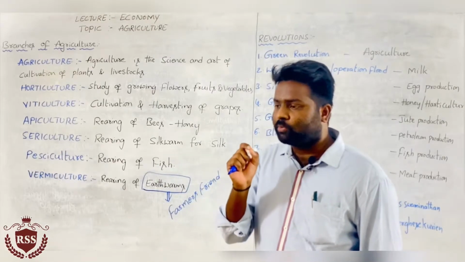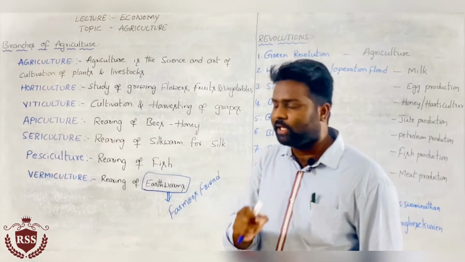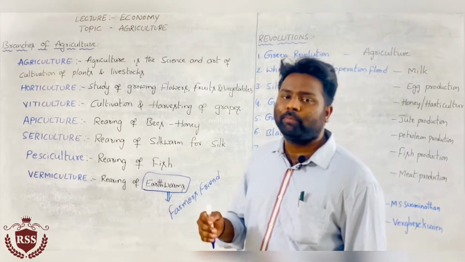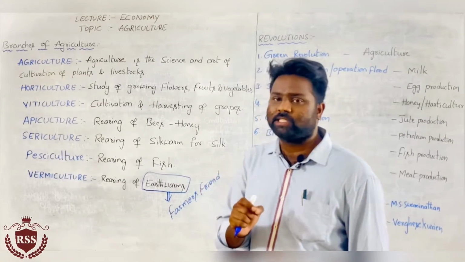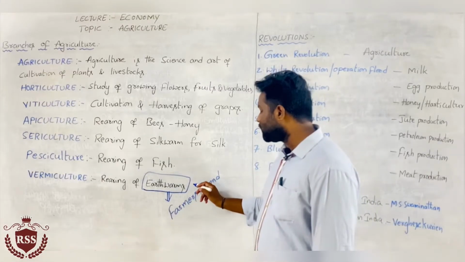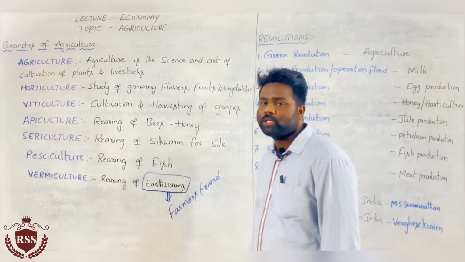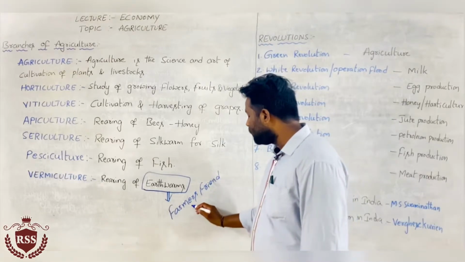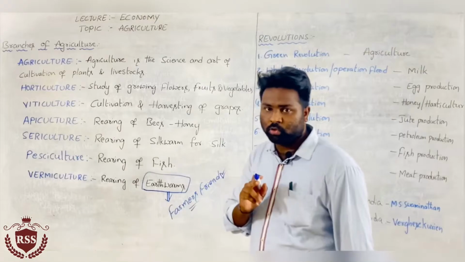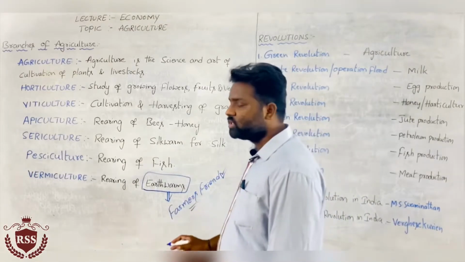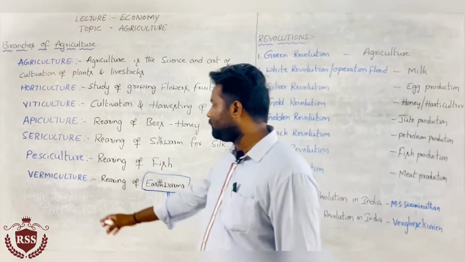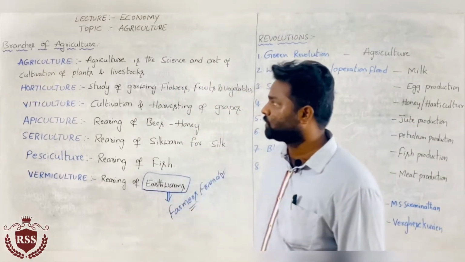The earthworms eat those insects and protect the farmer from them. That's why earthworms are called the farmer's friend. Most important bit. Who is considered the farmer's friend? Earthworms. This is about vermiculture, rearing of earthworms.